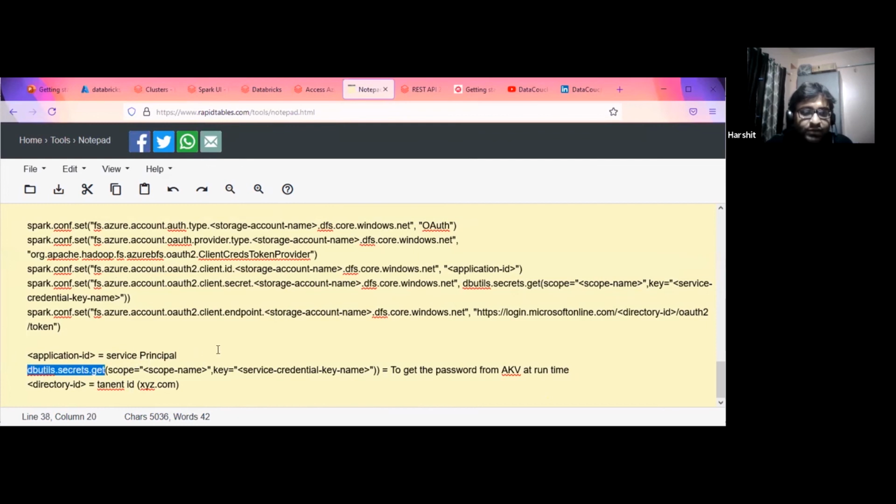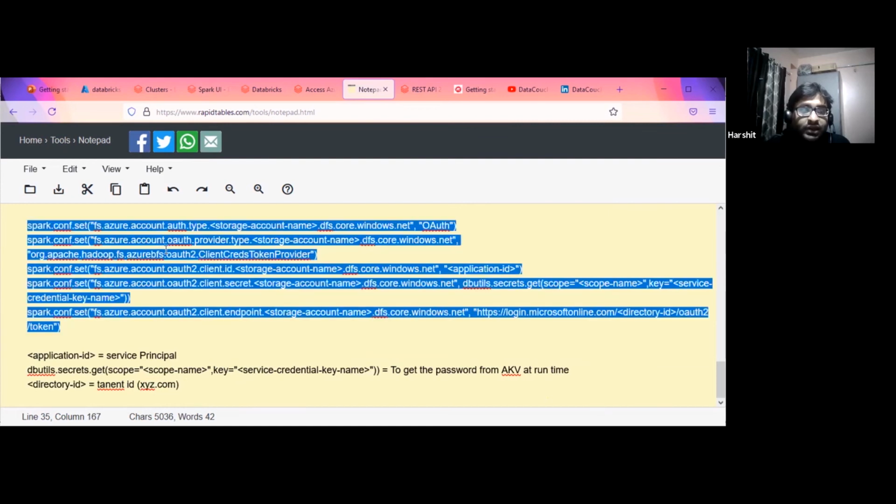A Databricks scope gets the service principal key at runtime, and we have given a directory ID, which is our tenant ID. The tenant ID is like xyz.com. Suppose I'm working with XYZ company, then my tenant ID will be xyz.com. With this, whenever my cluster starts, it is already authenticated to read and write based on this service principal access.